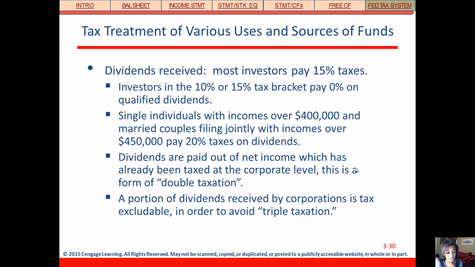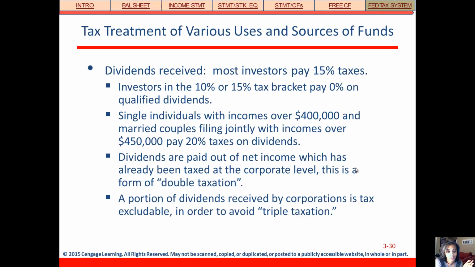Most investors have to pay taxes on those dividends, so that's where the double taxation comes in, because the corporation pays the dividends out of after-tax income, so it's money that's already been taxed, and then the investor has to pay taxes on that income, that dividend income again. But if you're in a lower tax bracket, you don't have to pay taxes on the dividends.